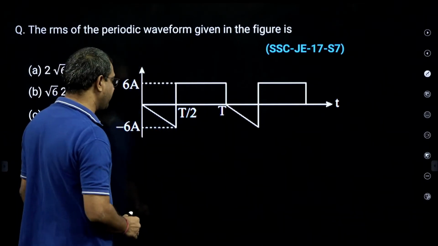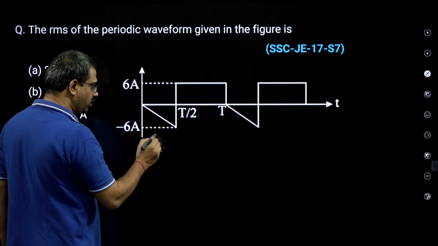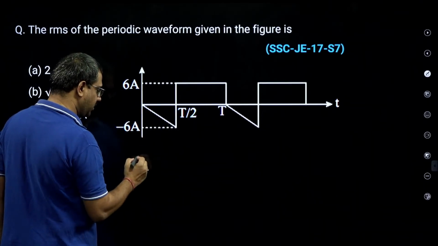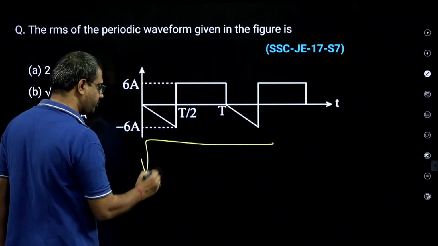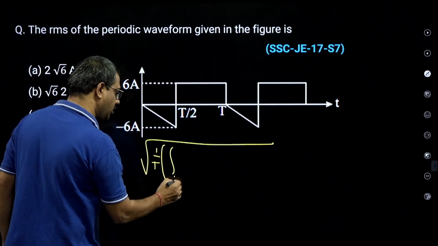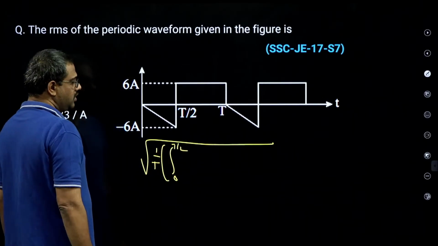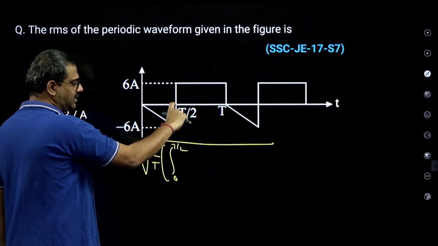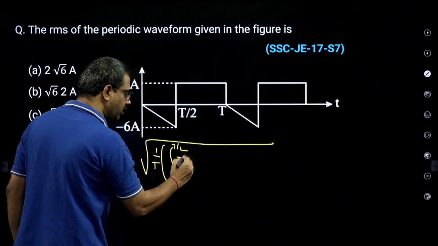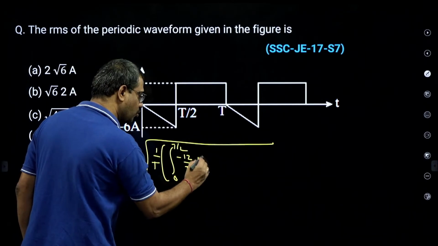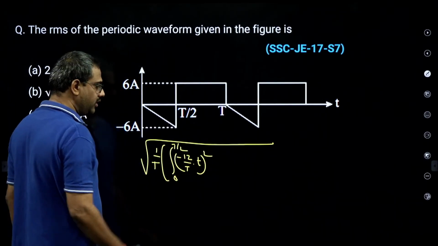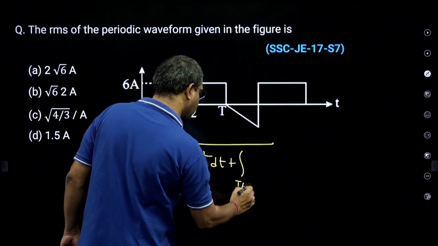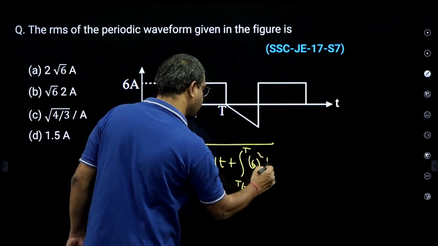Let us define the function for one full time period. First, from 0 to T by 2, it is like y equal to minus mx, with no intercept. So, this region, it is again the root of 1 by T integral 0 to T by 2 of function square. But what is the function? It is minus. So, the slope is opposite, minus 6 by T by 2, minus 12 by T. Okay, minus 12 by T, T square dt, plus integral T by 2 to T of 6 square dt.